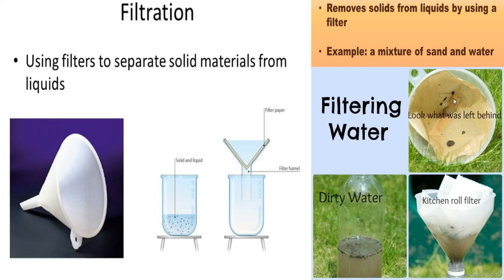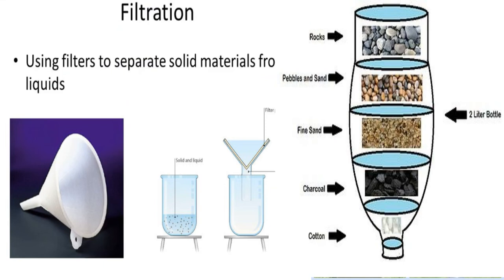Mom and Dad also use this when they make coffee. They put the filter in the coffee pot. They put the coffee grounds in the filter. The coffee begins to percolate. When it's done, the coffee will be in the bottom of your container or your coffee pot, and in the filter, you would have your grounds. So filtering is simply another way to separate a solid and a liquid. You can make your own filtration. You could use rocks, pebbles, sand, fine sand, charcoal, and cotton. You put it in a 2-liter bottle, pour water in it, and it will actually filter your water.